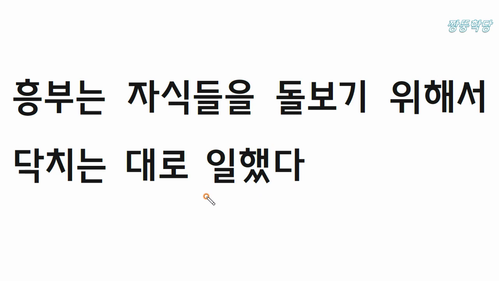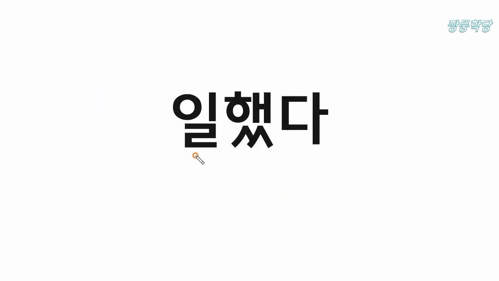So now we can understand the main structure of this sentence. This is the subject, and this is the predicate. So this sentence says, 흥부 did something. 흥부 blah blah blah. Okay, then let's learn this word. It reads 일했다. Let's learn how to read it.